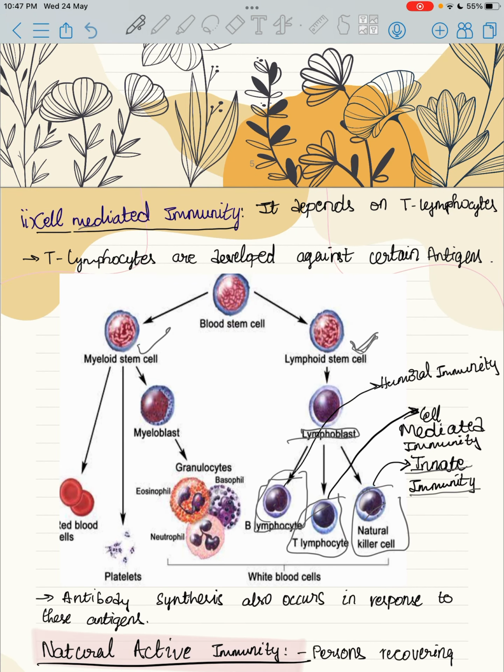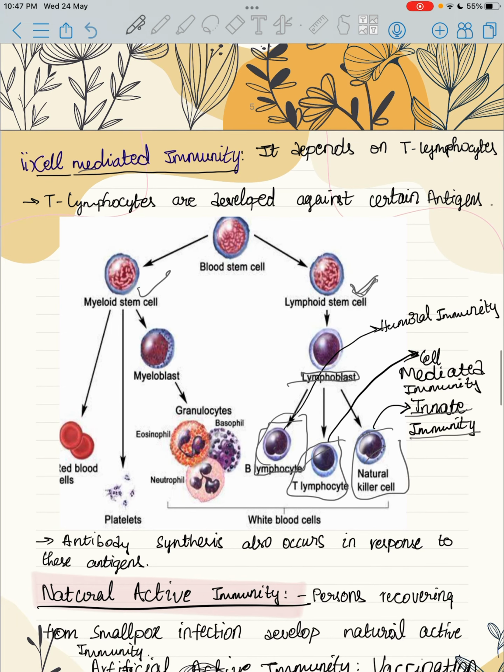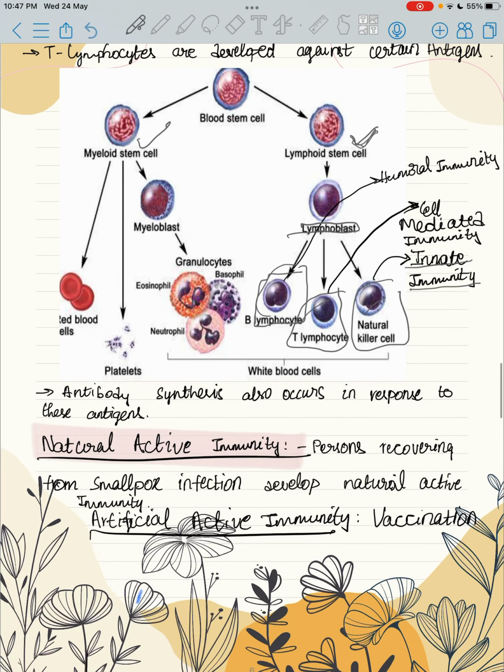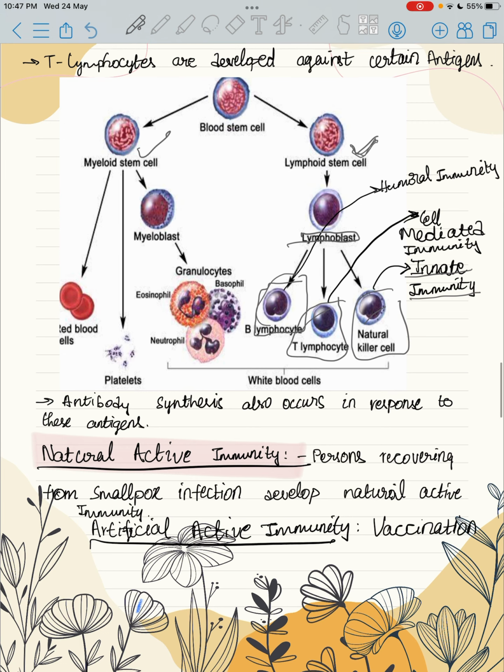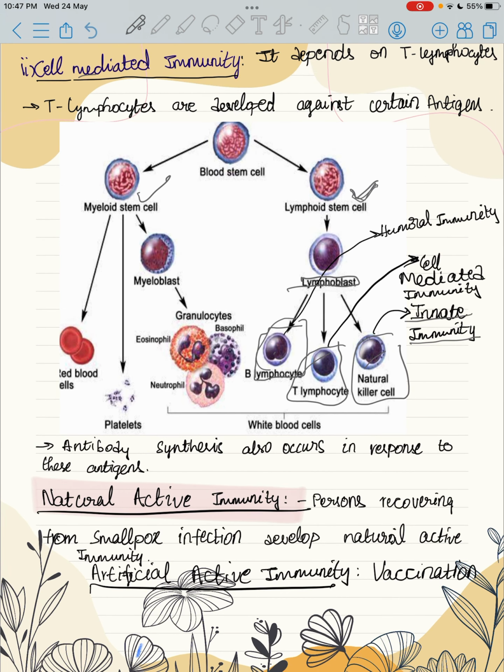Cell mediated immunity depends on T lymphocytes. T lymphocytes are developed against certain antigens. Antibody synthesis also occurs in response to these antigens. We already saw that B lymphocytes are responsible for the synthesis of our antibodies, and this is known as humoral immunity.